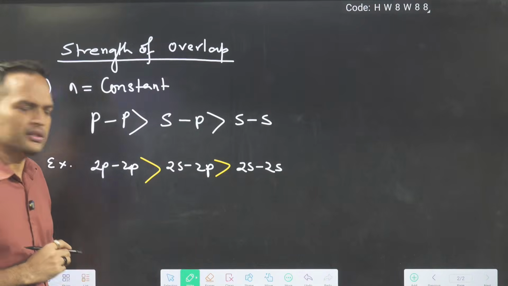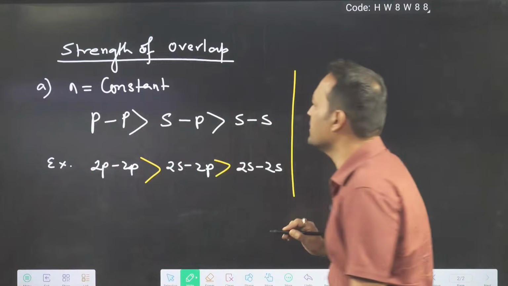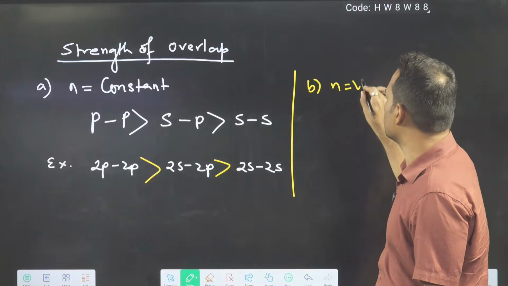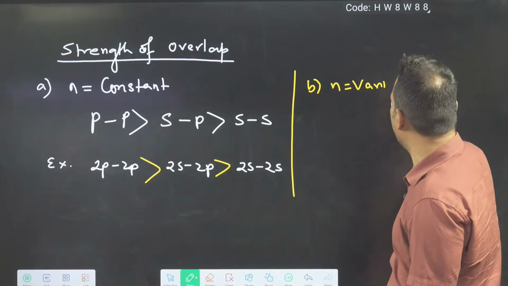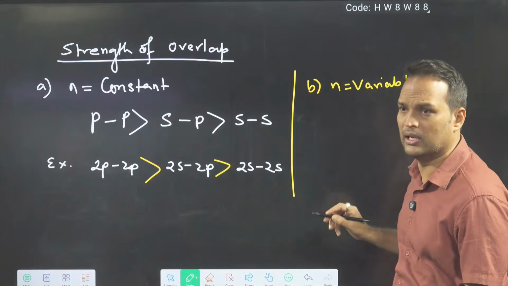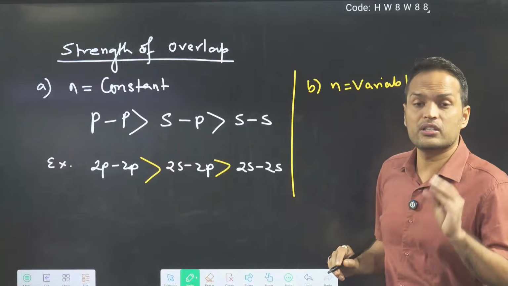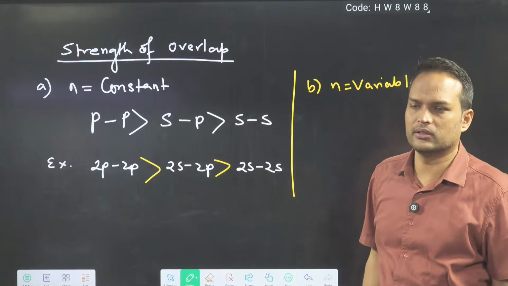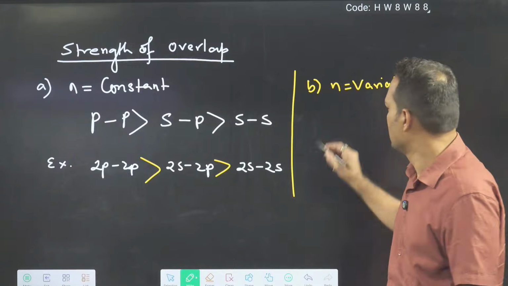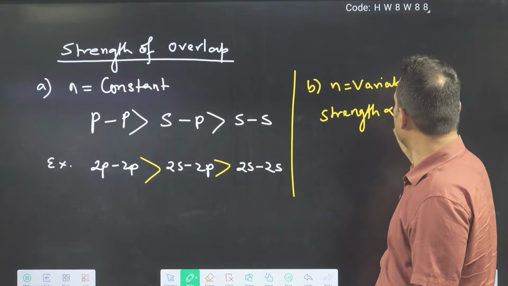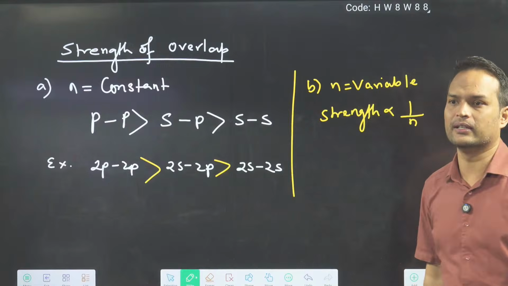Then you will ask, sir, if n is not the same, then what will happen? If n is variable, principal quantum number is variable, then smaller n means more strength, better overlapping. So strength is inversely proportional to n.